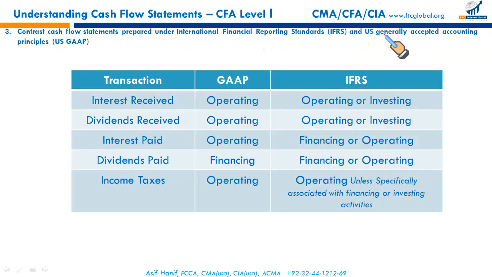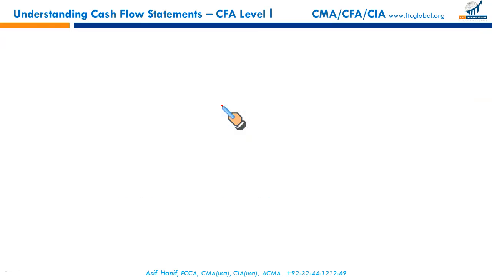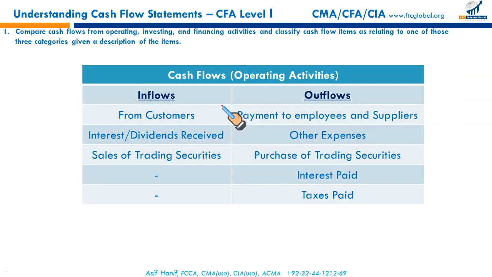Third says, contrast cash flow statements prepared under the International Financial Reporting Standards and the US GAAP. Now these are the summarized differences. How do we report different types of cash flows under the US GAAP and under IFRS? Interest received was considered an operating inflow in the very first learning outcome statement.